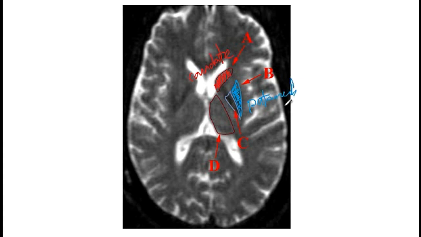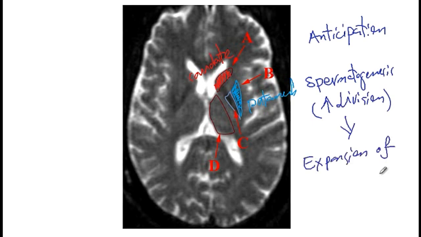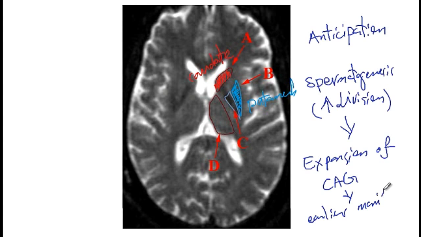One other important concept that I would like to discuss with you is called anticipation. So what happens in males that have Huntington disease during spermatogenesis? Since there is increased number of cell divisions, these CAG repeats will expand. So there is expansion of CAG repeats, as a consequence of which the age of onset in subsequent generations would be earlier. So earlier manifestations of symptoms.